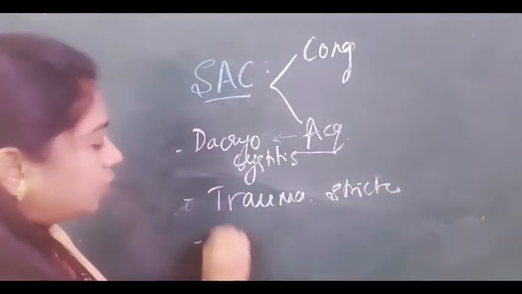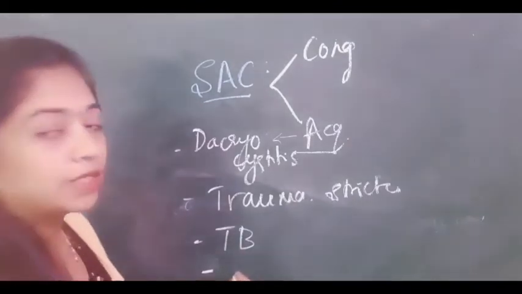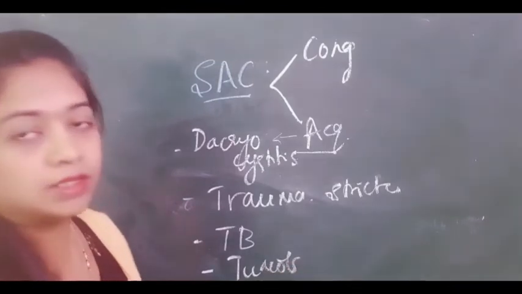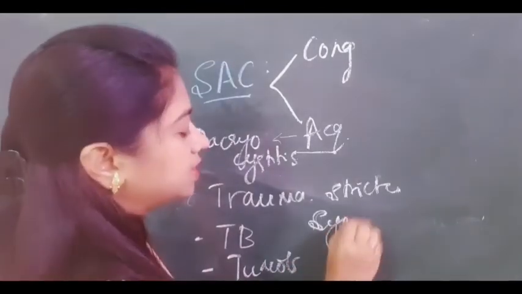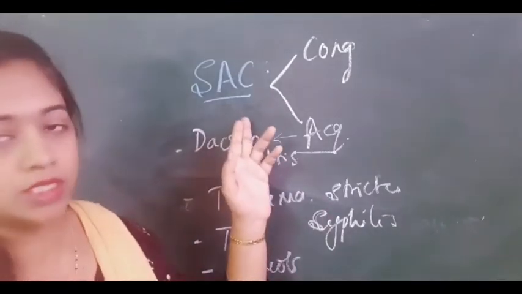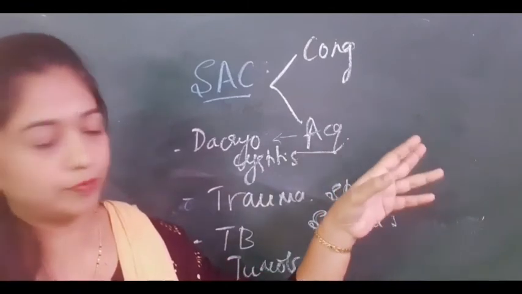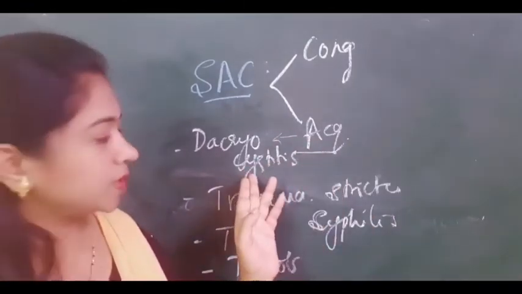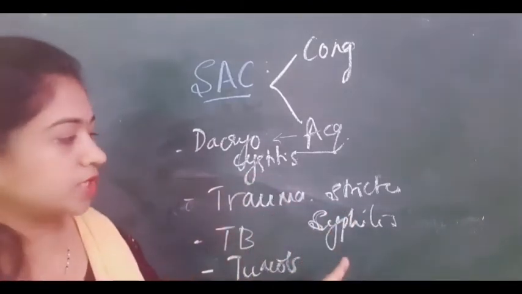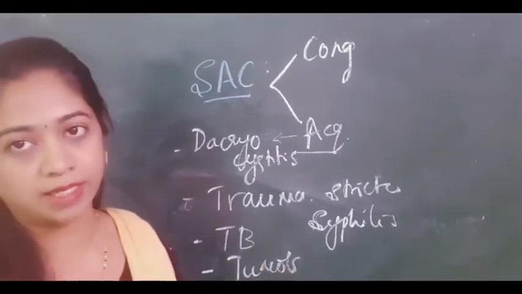It can be because of tuberculosis of the lacrimal sac leading to fibrosis of the sac. It can be even following tumors in the lacrimal sac, which will obstruct the flow of the tear film. Sometimes syphilis can also be a cause for lacrimal sac obstruction. So in lacrimal sac obstruction, we have congenital causes where there is a fold of mucous membrane obstructing the flow. In the acquired causes, we have inflammation of the lacrimal sac, that is dacryocystitis, following trauma or stricture formation, or syphilis, tuberculosis leading to fibrosis, and even tumors of the lacrimal sac.